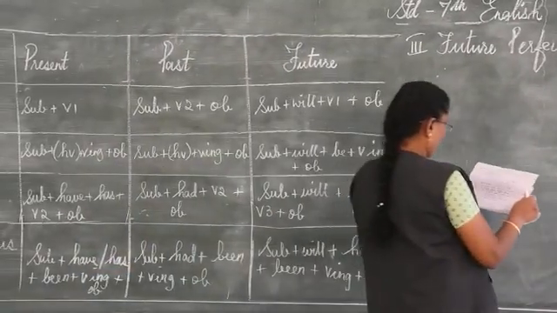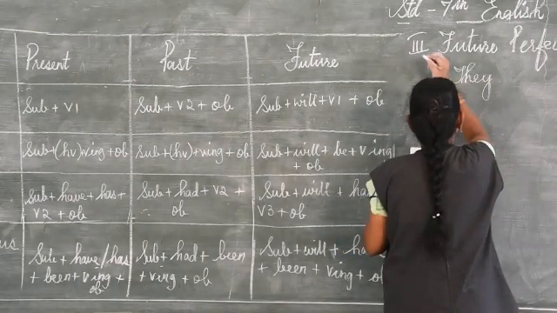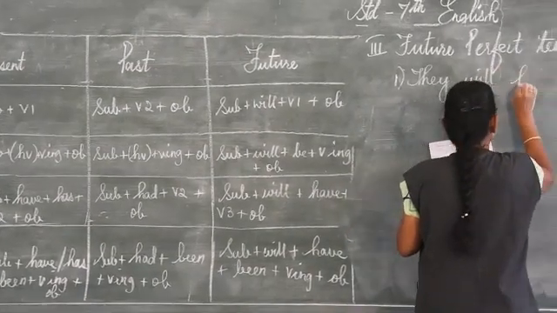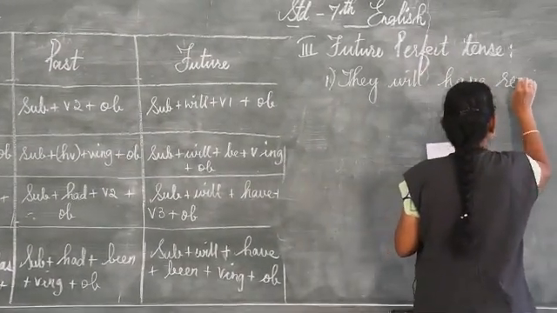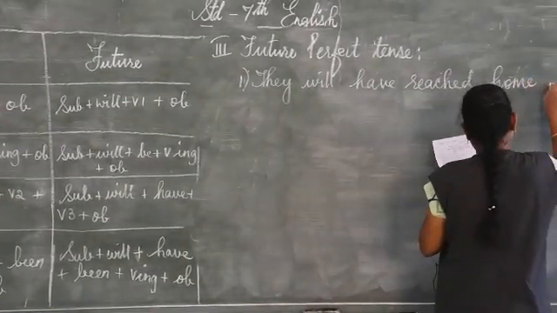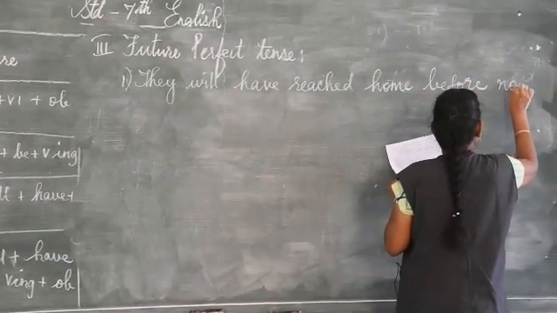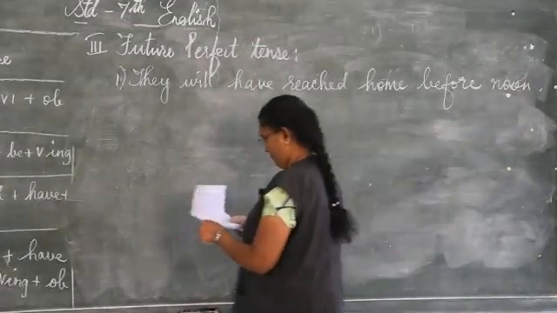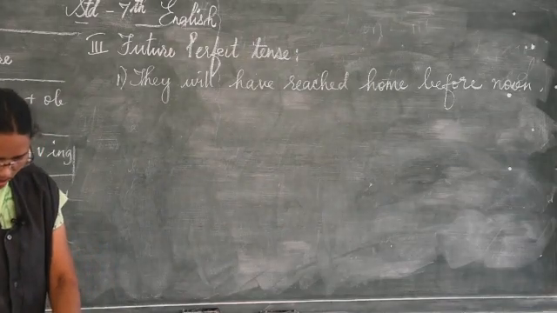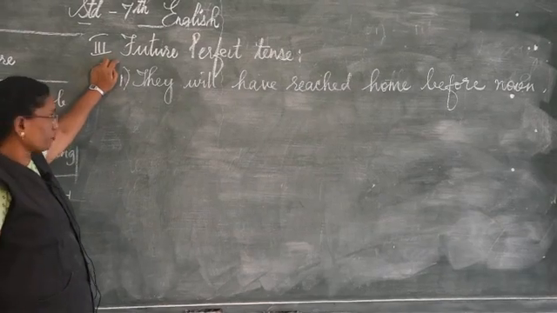Future perfect tense. Okay, now what it says here is, I just want to give you the explanation for this.